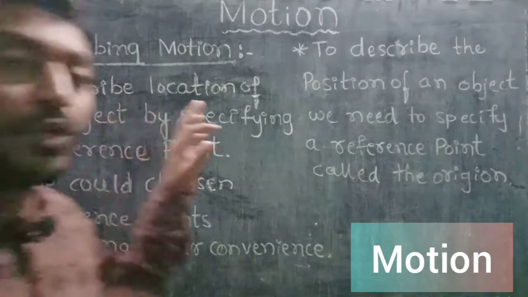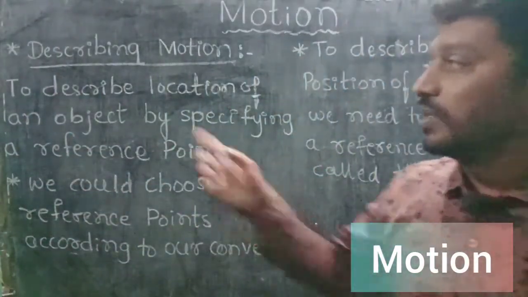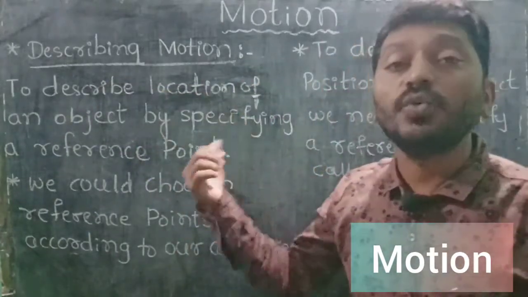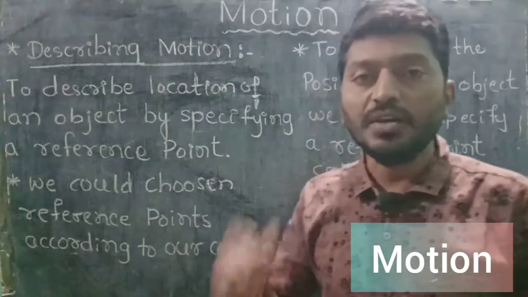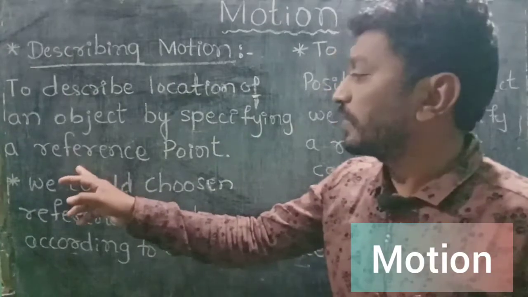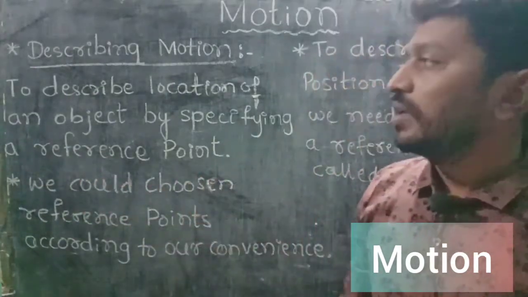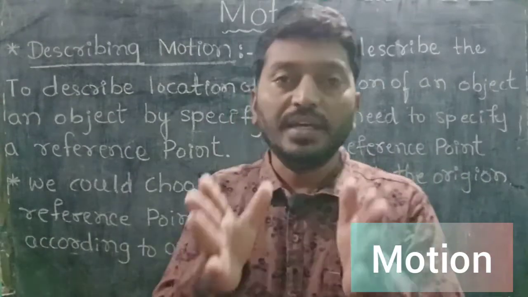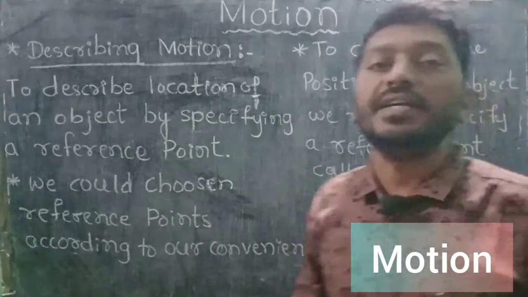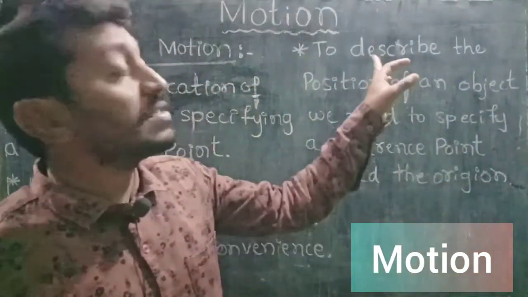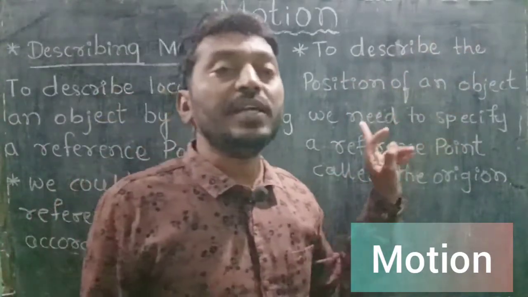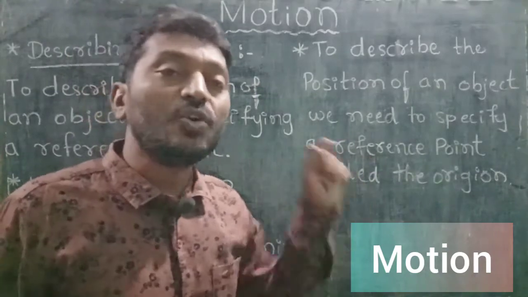To describe the location or position of an object, we need one specific point, or one reference point. We can always choose a reference point in many situations according to our convenience. To describe the exact position or location of the object, we need a specific reference point, called the origin.